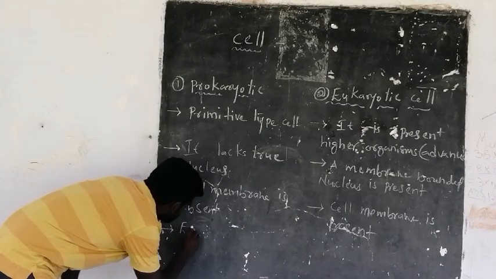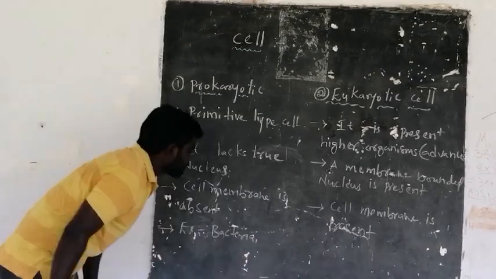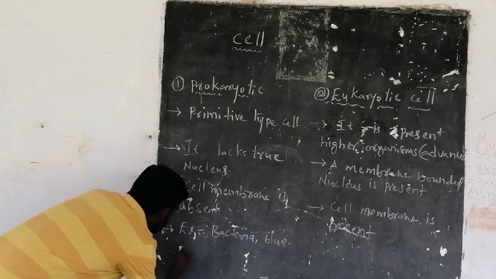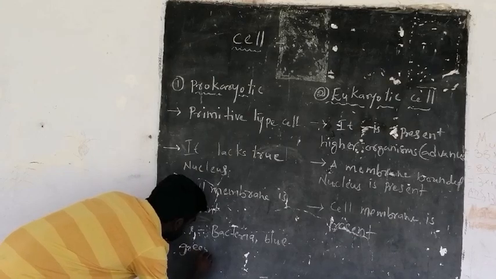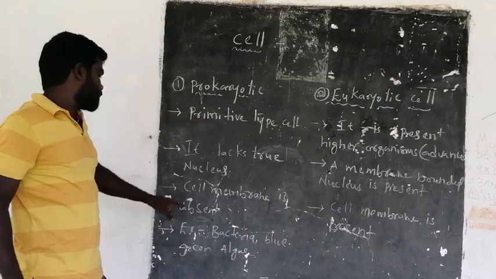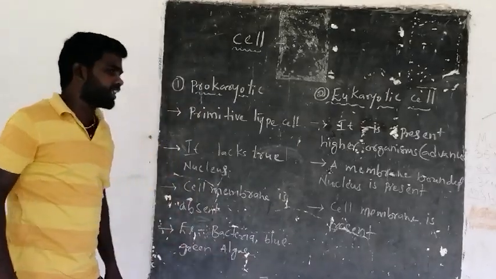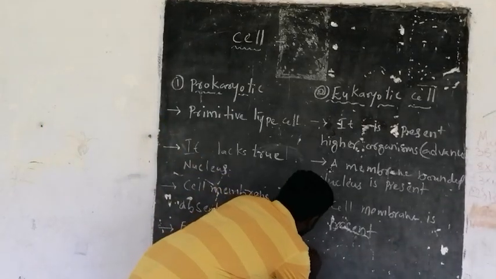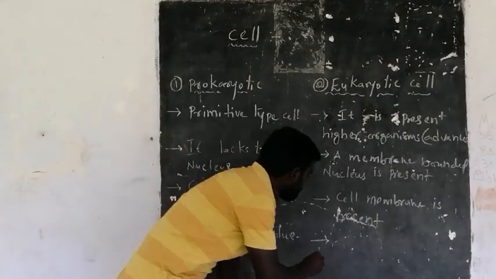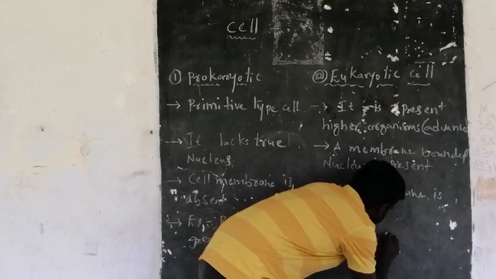Next, for example, these prokaryotic cells are present in bacteria and blue-green algae. So you can observe prokaryotic cells in bacteria, blue-green algae, etc. And eukaryotic cells you can see in all the other living organisms, for example, all plants and animals.